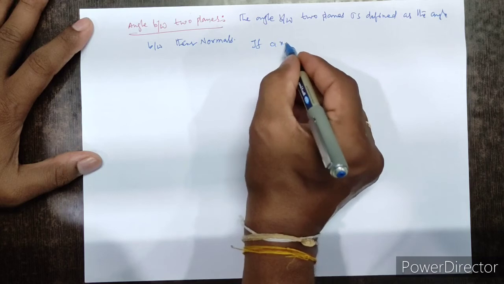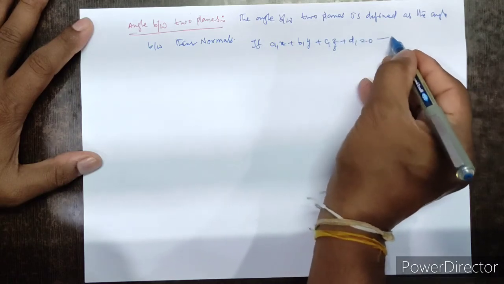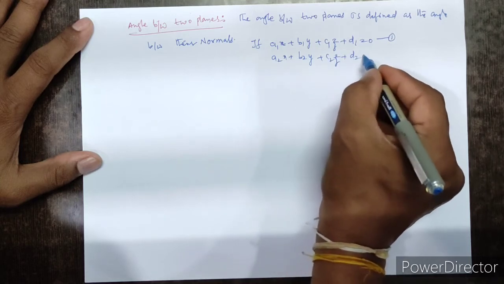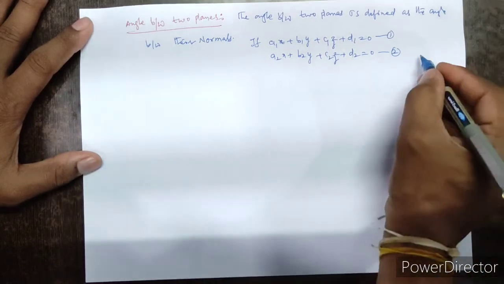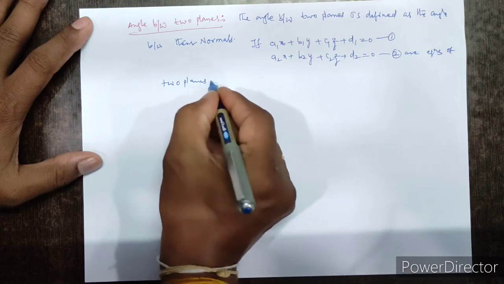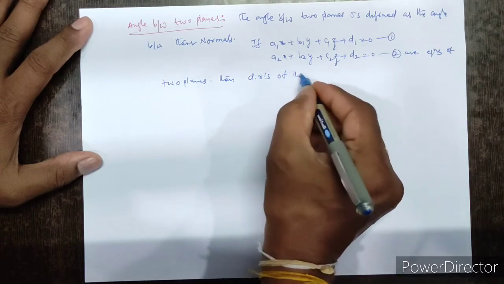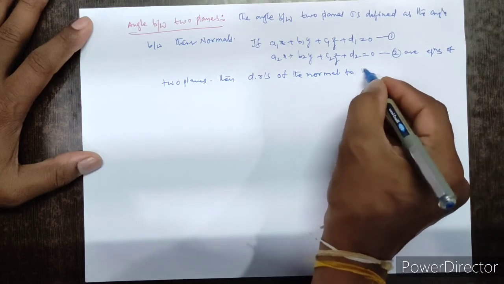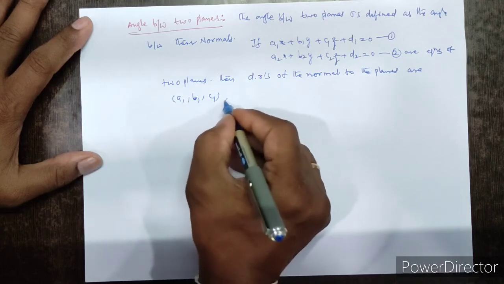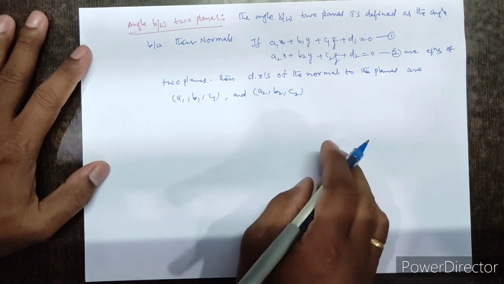If a1x plus b1y plus c1z plus d1 equal to 0 is equation number 1 of the plane, and a2x plus b2y plus c2z plus d2 equal to 0 is equation number 2 of the plane, then the direction ratios of the normals to the planes are a1, b1, c1 for the first plane and a2, b2, c2 respectively.